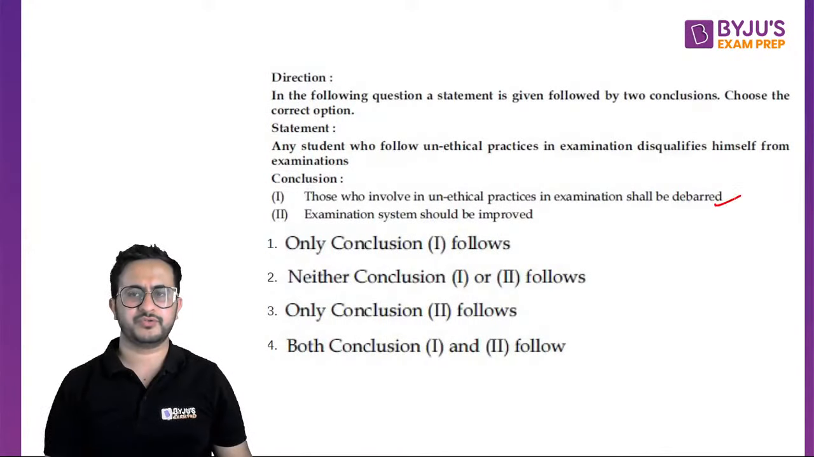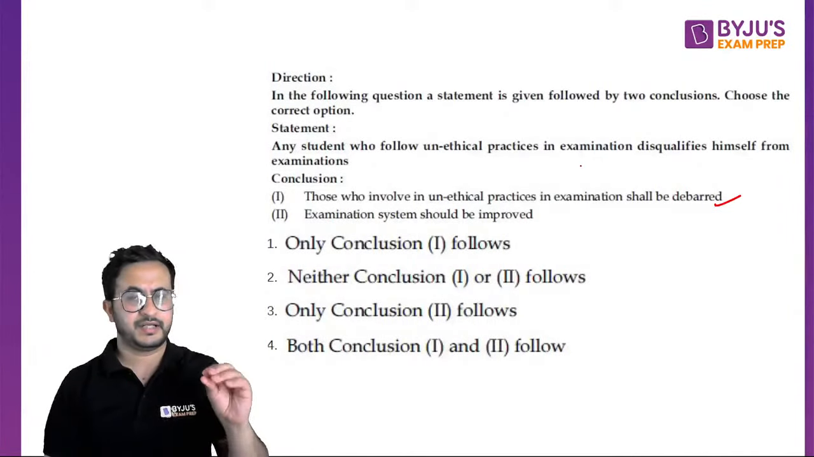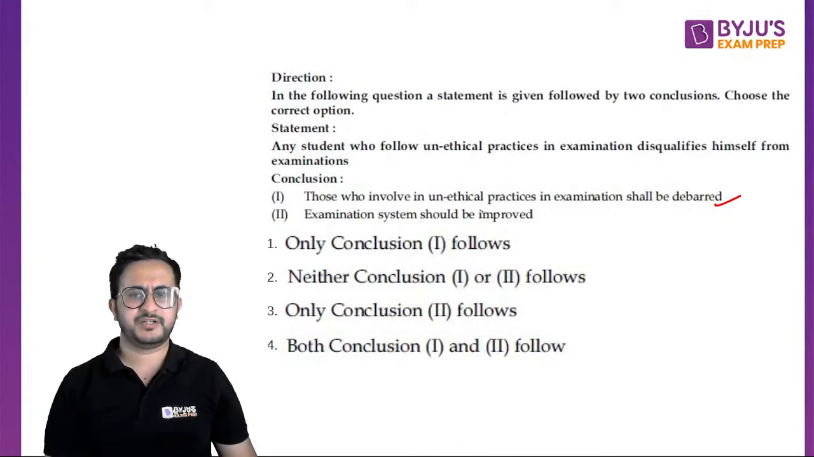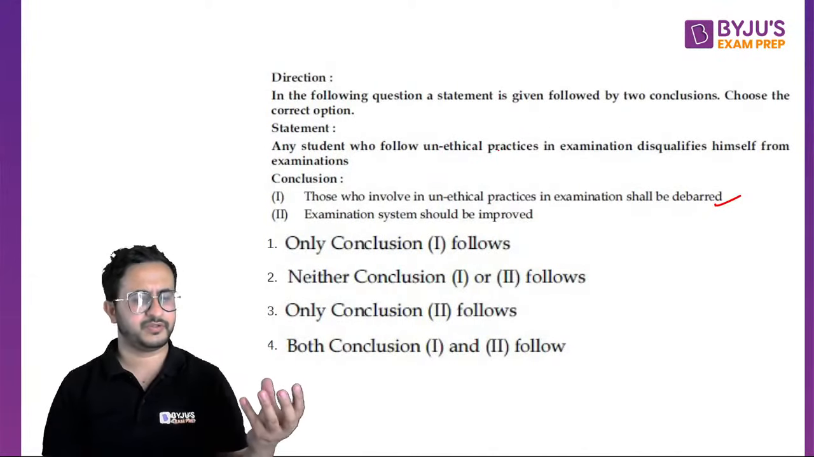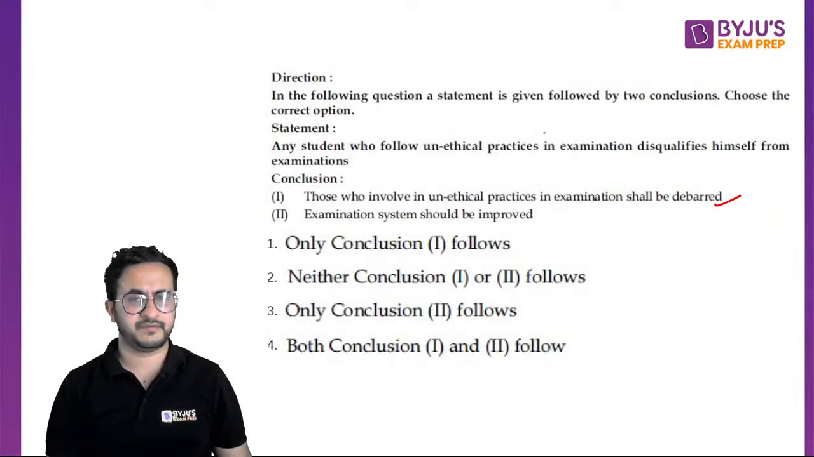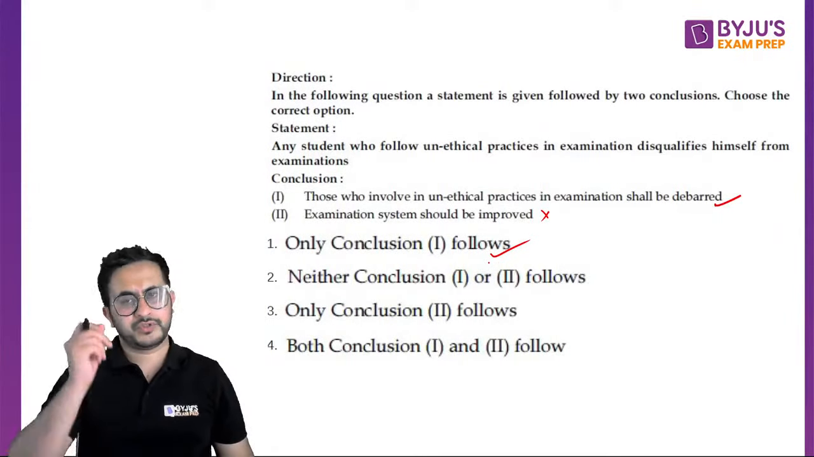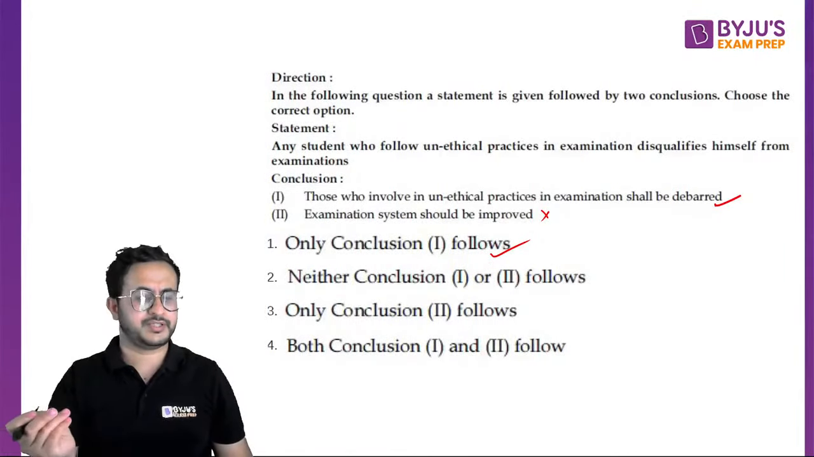So yes, conclusion one is true. Okay, because it is saying the same thing, right? Conclusion is what? Whatever is given in the statement, that part from it. Okay? Examination system should be improved. Is it talking about examination system anywhere? Is it saying that there is some fault in examination system and it should be improved? Nothing's given as such. It never says that examination system is bad, we have to improve it. It is saying that if a student is involved in unethical practices, that person should be taught. So only one follows.